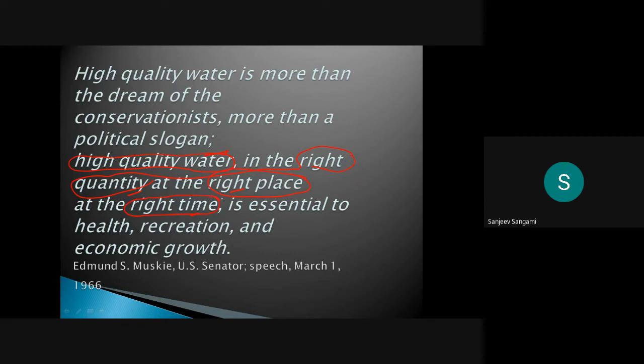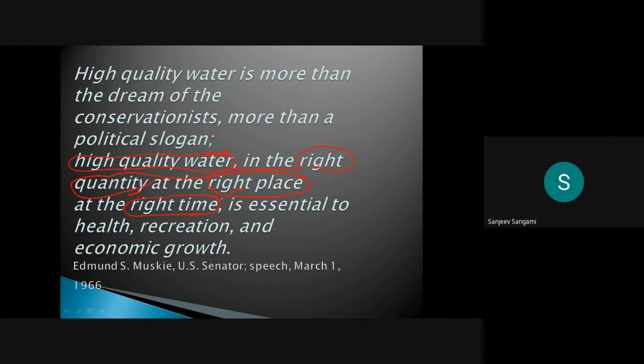If all four objectives are satisfied, then we are in a good position. Sometimes we get good quality of water but not sufficient quantity, or not at the right place. If you achieve all these four objectives, it is definitely going to increase human health, recreation, and finally economic growth.